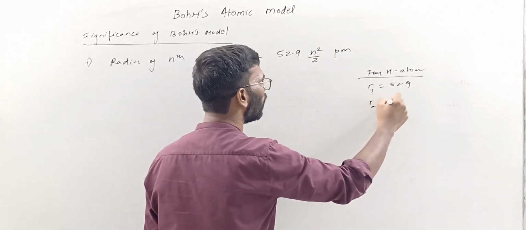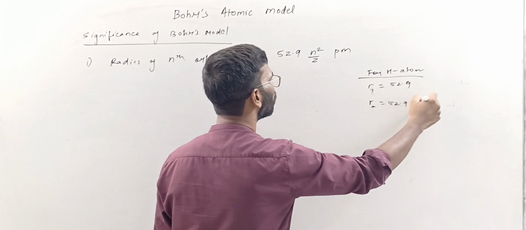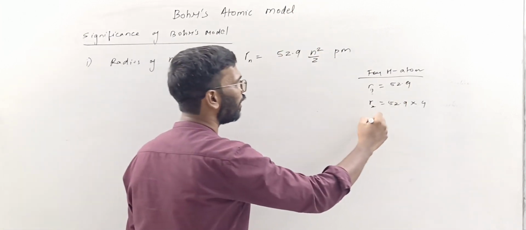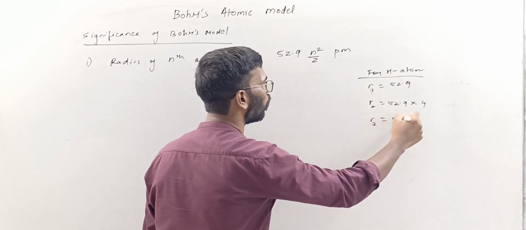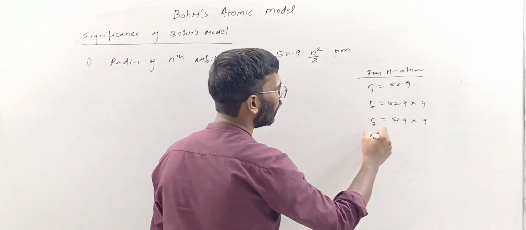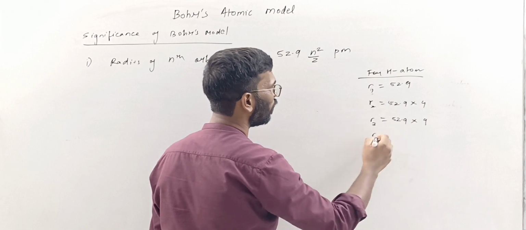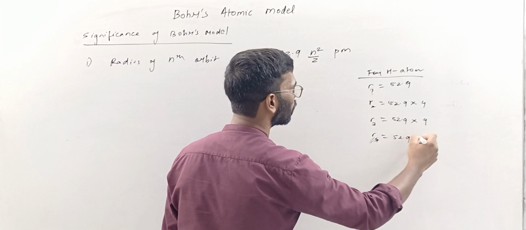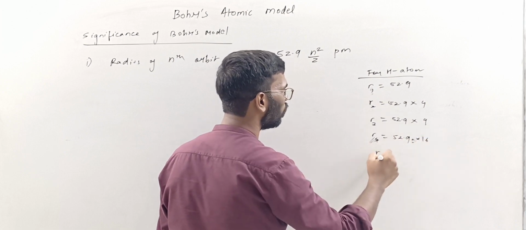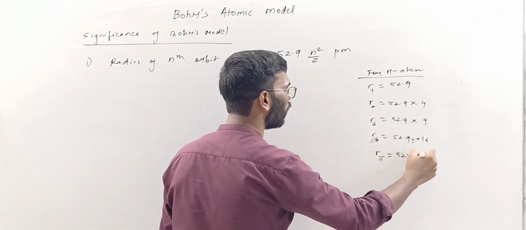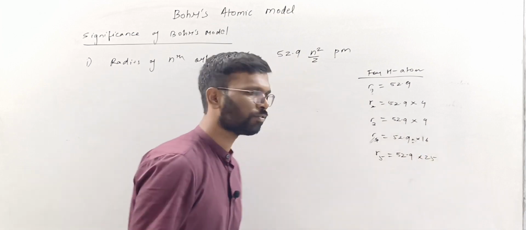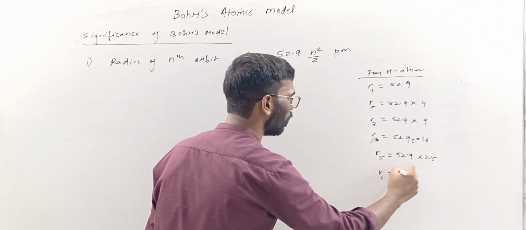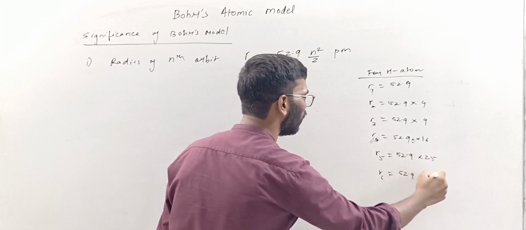The radius of the second orbit will be 52.9 into 4, because n is 2, 2 square is 4, and Z is 1 for hydrogen. The radius of the third orbit will be 52.9 into 9, the fourth 52.9 into 16, the fifth 52.9 into 25, and the sixth 52.9 into 36.